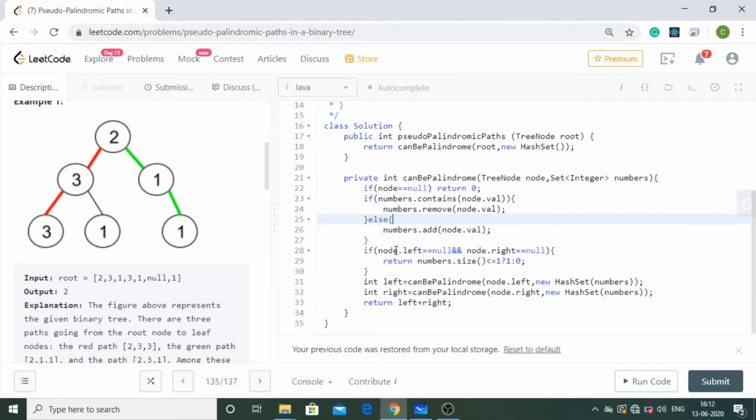Okay, and I'm checking whether this is a leaf node or not. So this is a leaf node, and then I'm getting the size of the numbers set. The size of the numbers set is 1 because only one element is present in it, and that is why this condition holds true, and we are going to get 1 here. Similarly, we are going to do it for the other elements of this tree, and we are going to get this path, and that is why we are going to add 1 again. So we will have the answer 2.